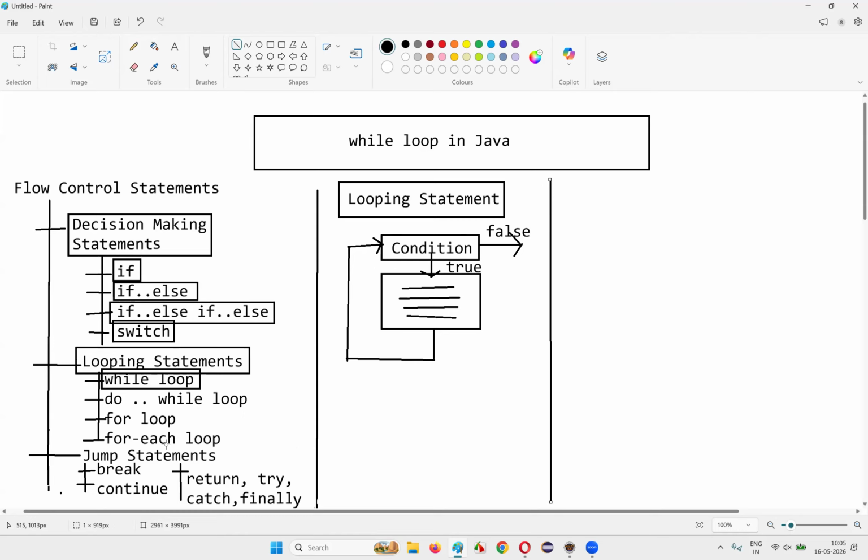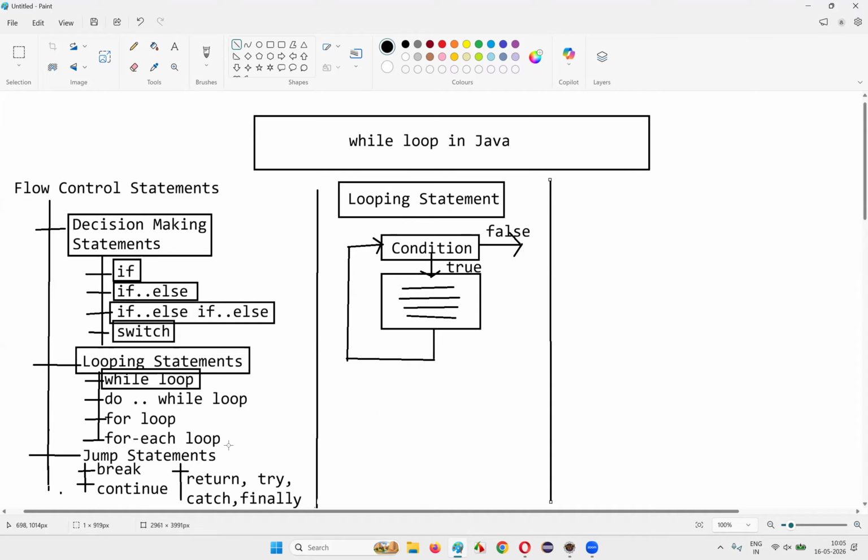Because for each loop cannot be covered right away. Once I cover a concept known as arrays in Java, till then I cannot cover the for each loop. So for each loop cannot be explained directly. For that, which concept is required? At least to get started, the arrays concept is required.